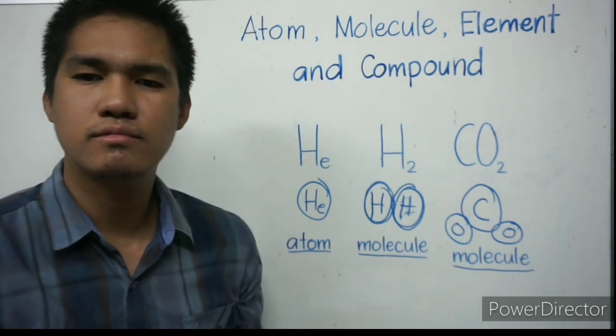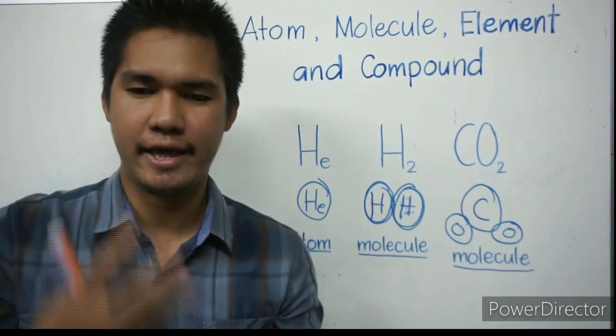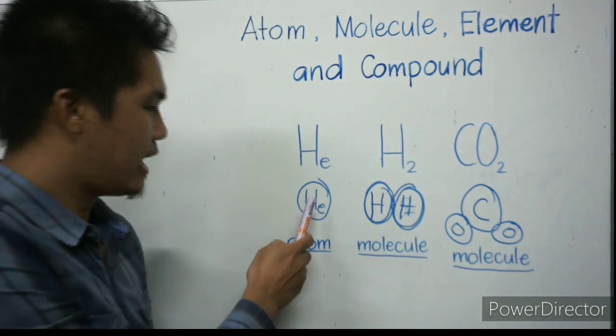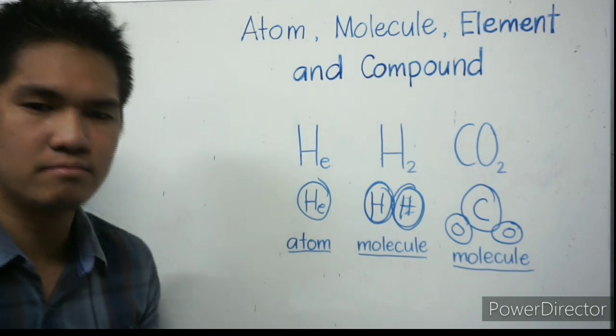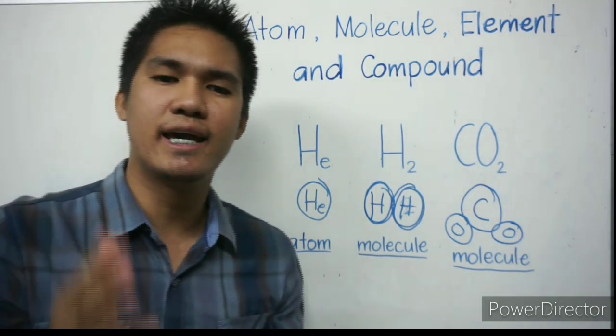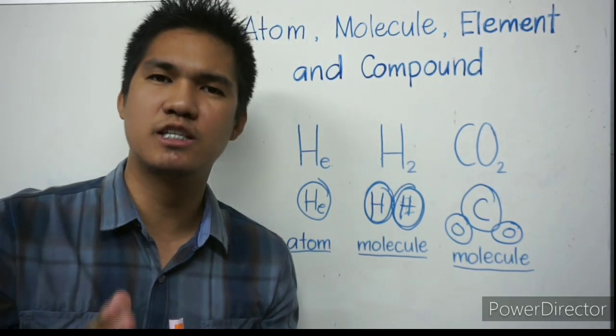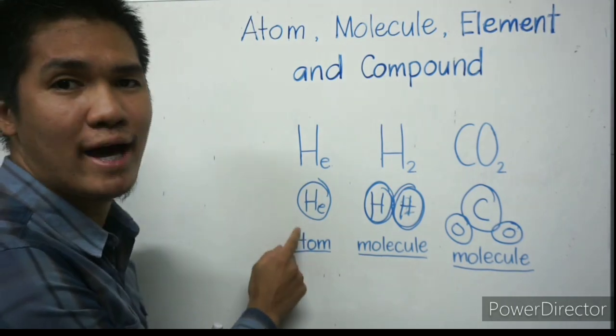He, the helium, the hydrogen gas, and then the carbon dioxide. So He is an atom. Helium is considered to be an element or pure element because it is made up of one type of atom.